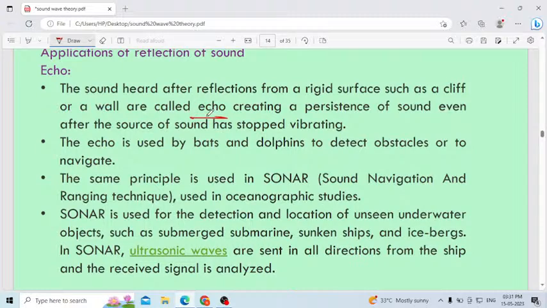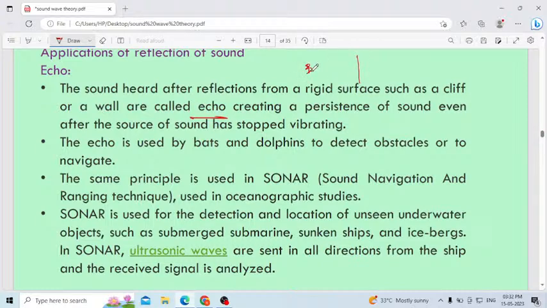Then what is the use of that echo? Echo creates a persistence of sound even after the source of sound has stopped vibrating. Even you can listen to the echo once you stop producing your own voice. Continuously you can hear the echo. Echo may happen 2-3 times. Why 2-3 times? Because that same echo gets repeated.